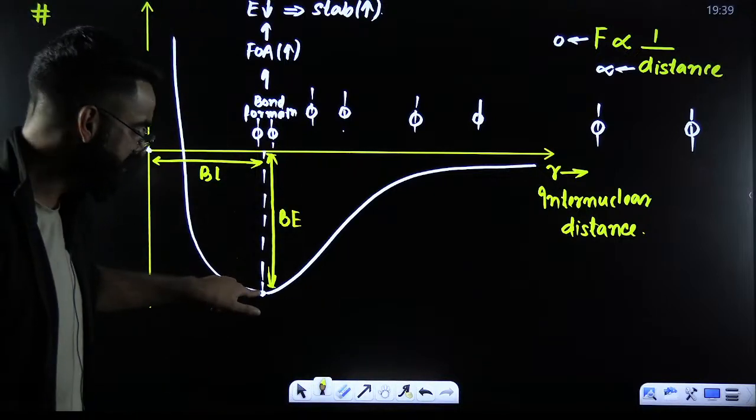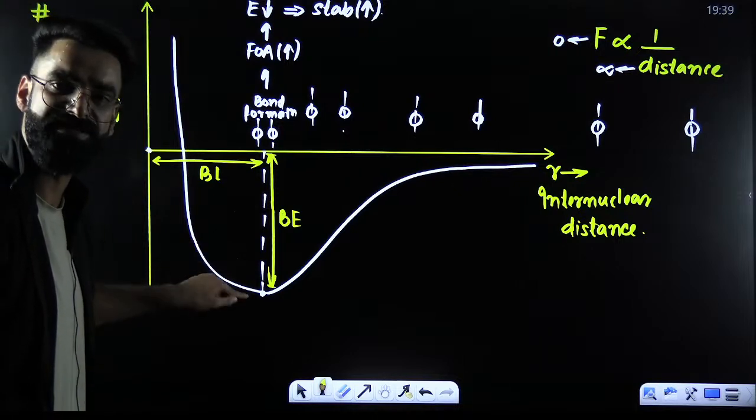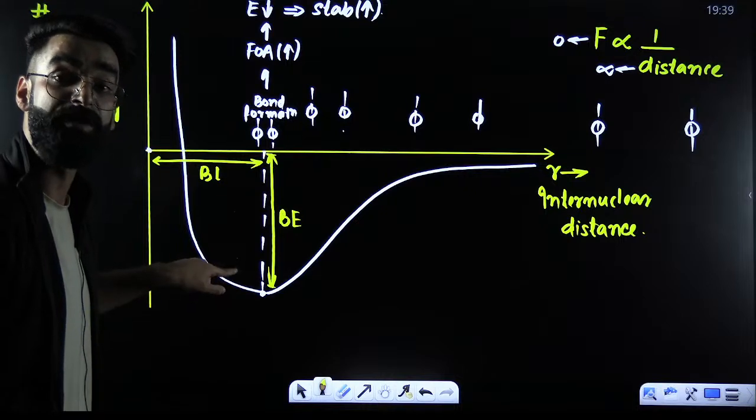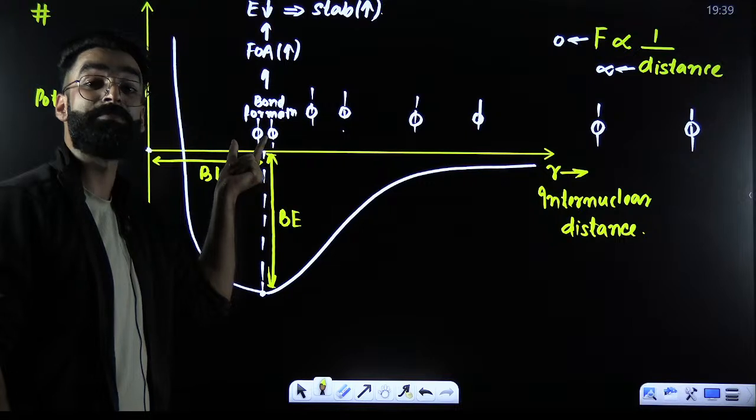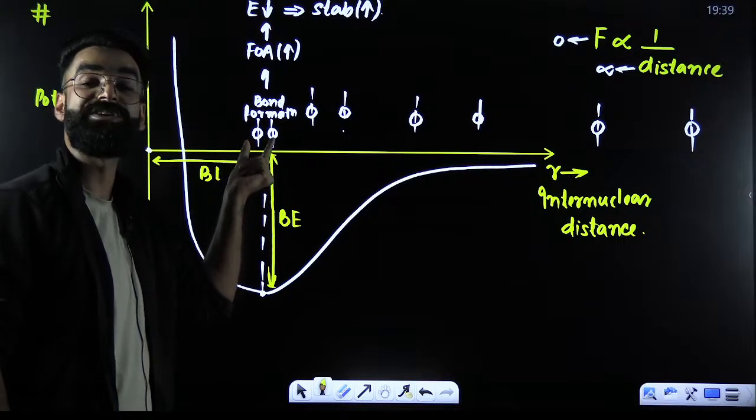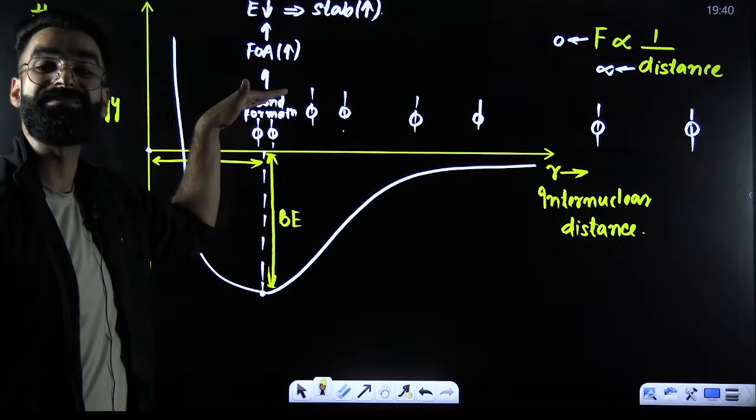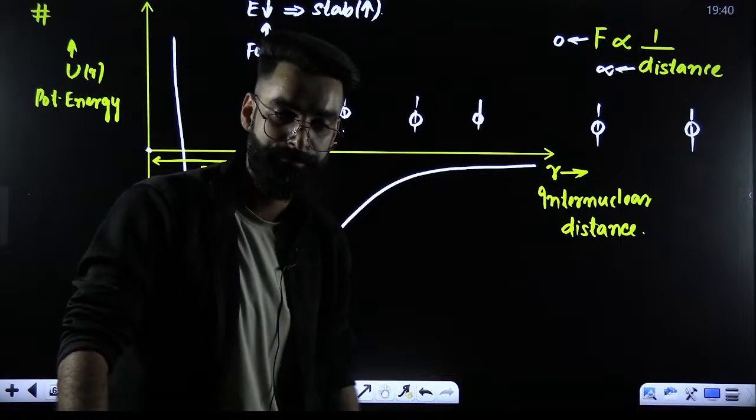So I would say this is the point at which energy of the system is minimum. Energy of the system is minimum means stability is maximum. When is the stability maximum? When bond gets formed. And when the bond gets formed, the atoms will be at maximum closest distance. Force of attraction will be maximum. If force of attraction is maximum, energy of the system is minimum. If energy of the system is minimum, stability is maximum.